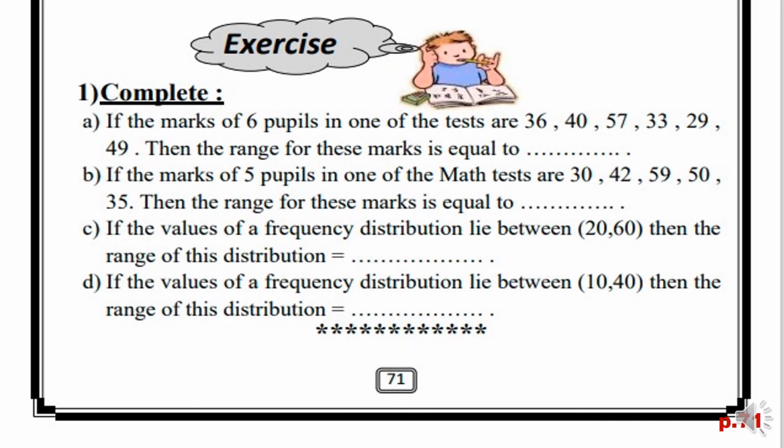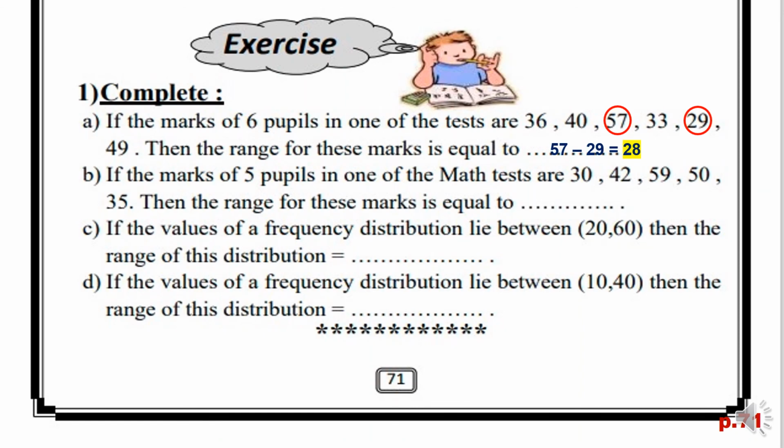Number 1, complete. Letter A. If the marks of 6 pupils in one of the tests are 36, 40, 57, 33, 29, and 49, then the range for these marks is equal to, we said that the range equals maximum minus minimum. So the maximum value is 57, and the minimum is 29. So the range would be equal to 57 minus 29 equals 28.